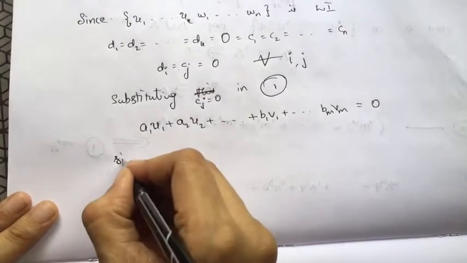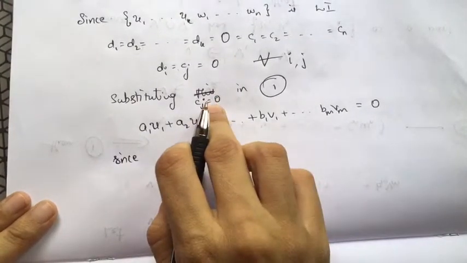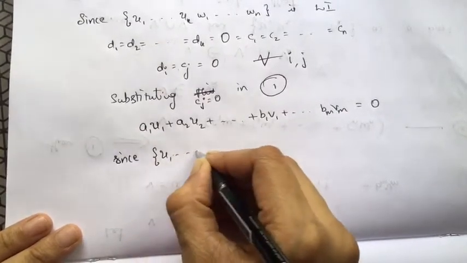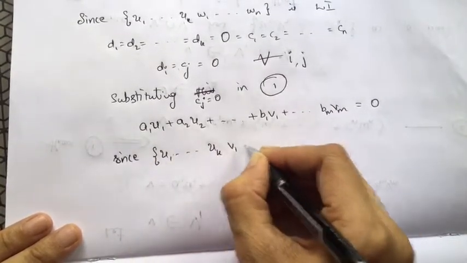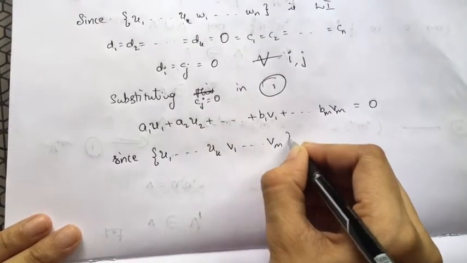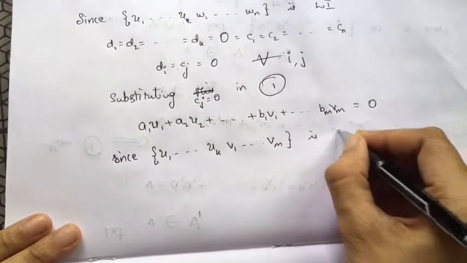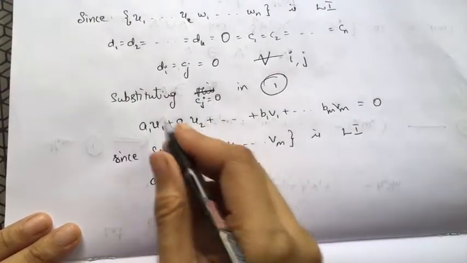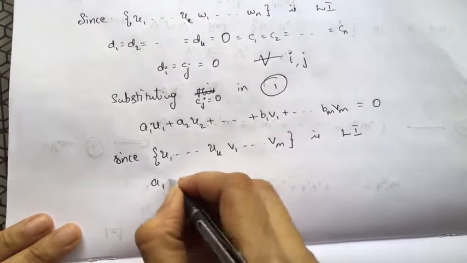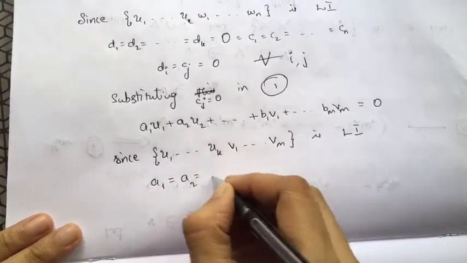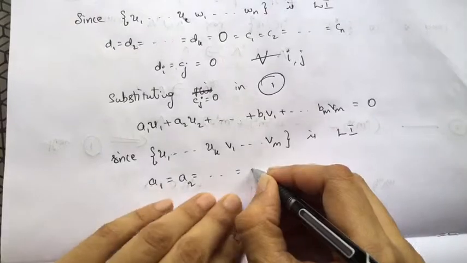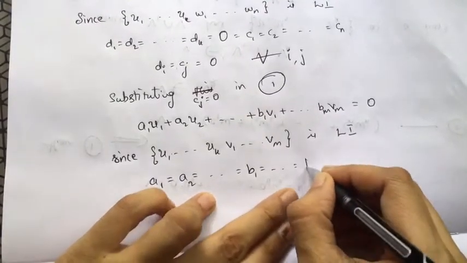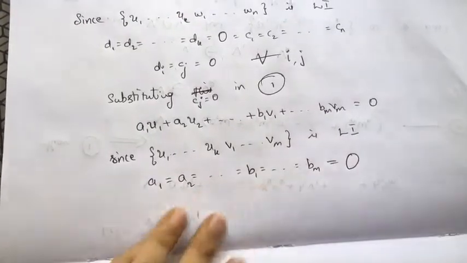Since u1, u2, ..., uk and v1, v2, ..., vm are linearly independent, we get the ai's all equal to 0. So a1 = a2 = ... = 0, and b1 = b2 = ... = bm = 0.